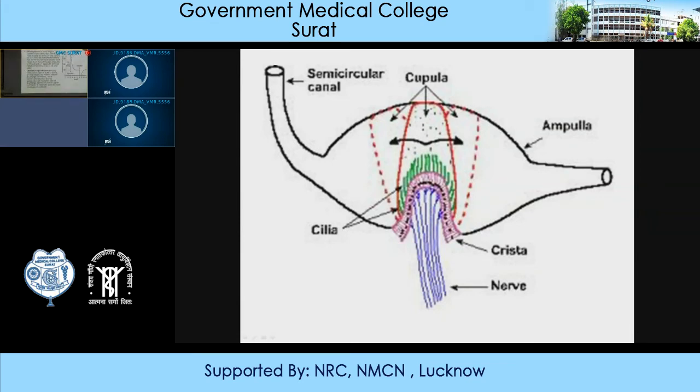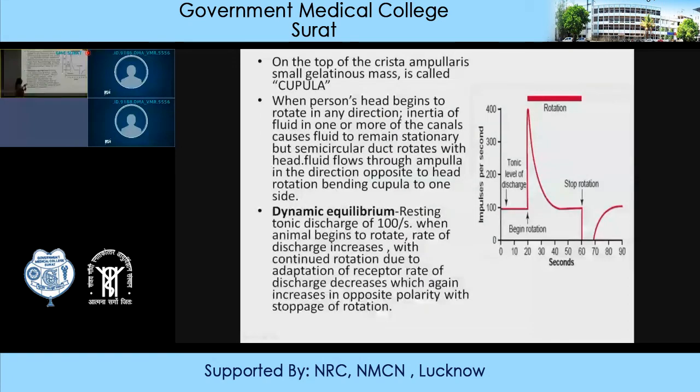Now this is the graph which is showing the recording of the potential. So this is the basic level of discharge which is recorded through the cupula. When the head begins to rotate and the cupula moves in one direction, resulting in depolarization, you can see that there is an increase in the potential, and impulses sent through the nerves also increase.